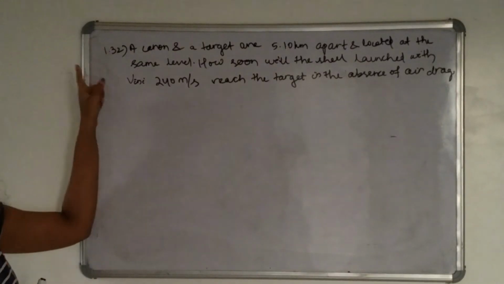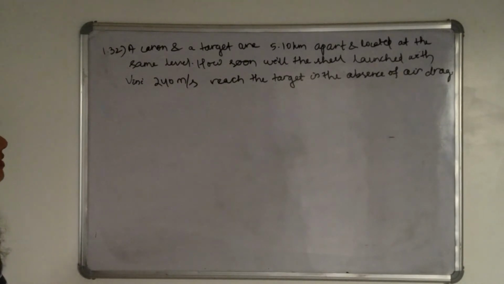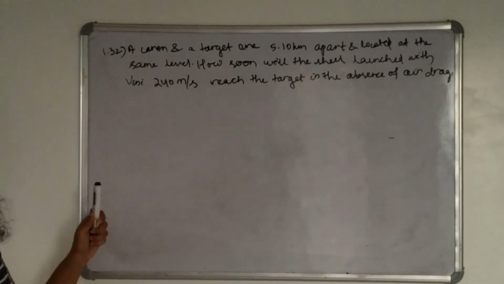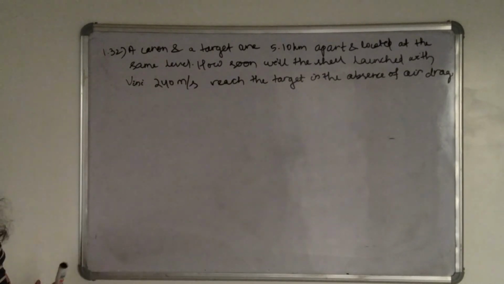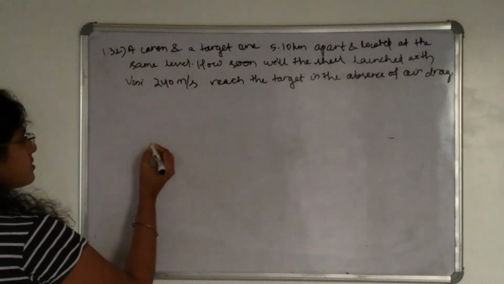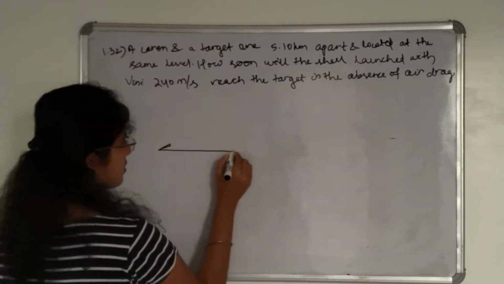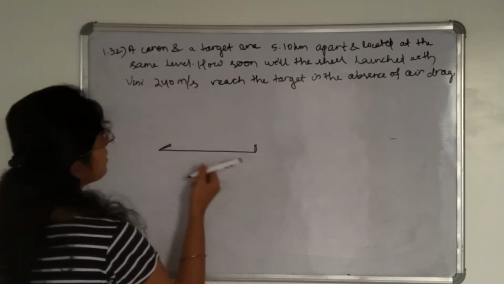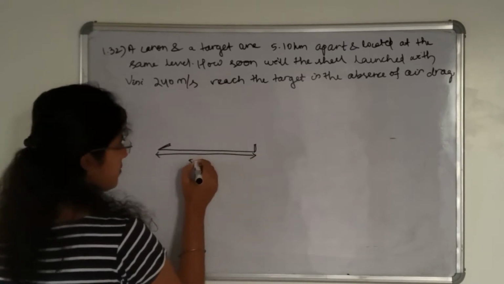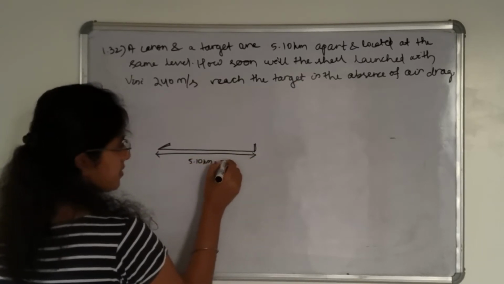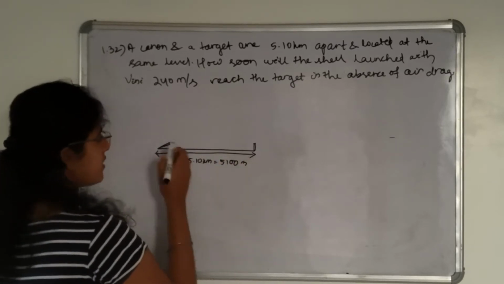Okay, so this question is: a cannon and a target are 5.10 km apart and located at the same level. How soon will the shell launched with initial velocity 240 meter per second reach the target in the absence of air drag? So this is the case of projectile motion. Here is the cannon and here is, let us say, the target. So this is located 5.10 km apart. That means in meters 5100 meter. So the range is given.